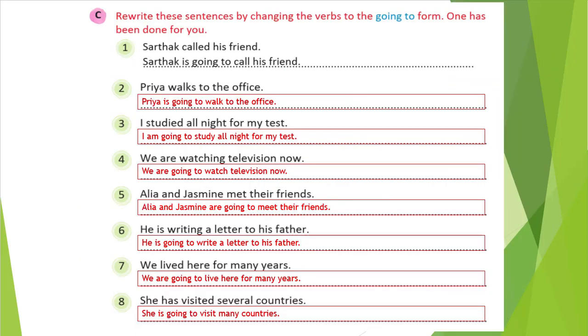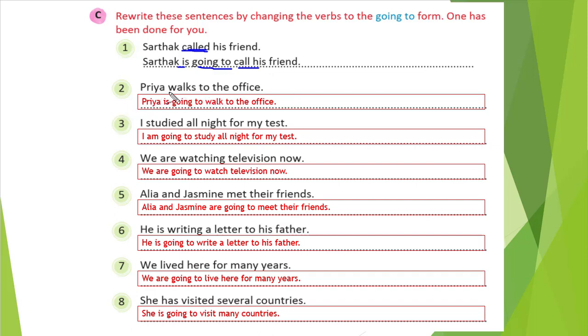That is our exercise C. What it says, rewrite the sentences by changing verbs to going to form. Nothing is there. Wherever you find the verb in a sentence, we just need to write is plus going to plus verb form. See, Sarthak called his parents. Here called, that is our verb. So in the place of verb, what we will write? Sarthak, then is, so that we wrote is appropriate. Then we need to write going to, and base form of the called, that is call his friend.